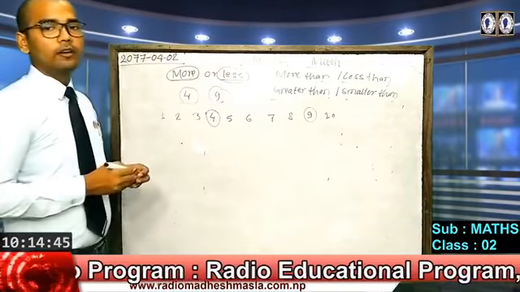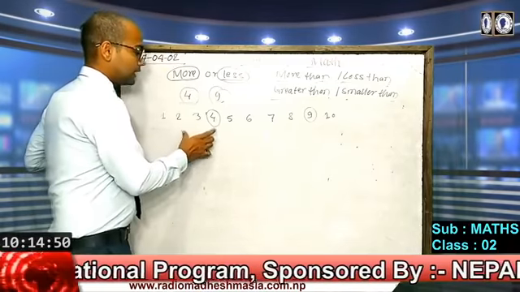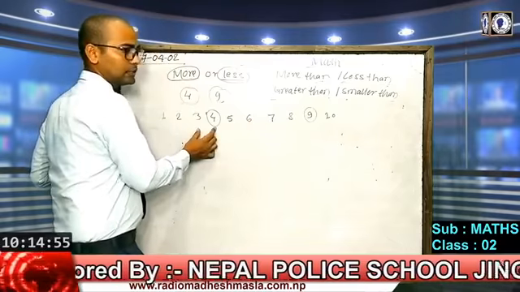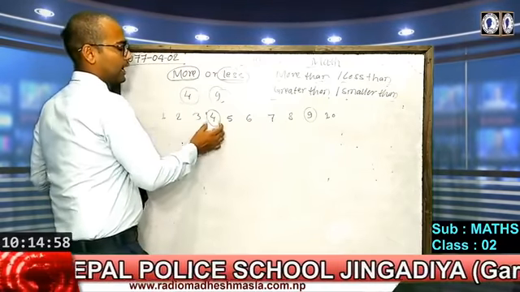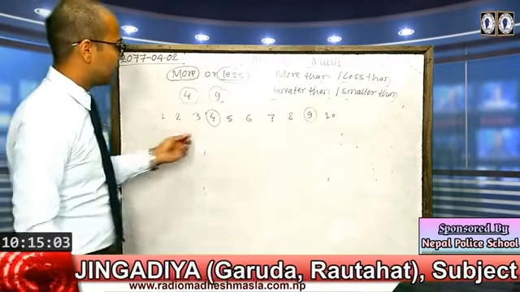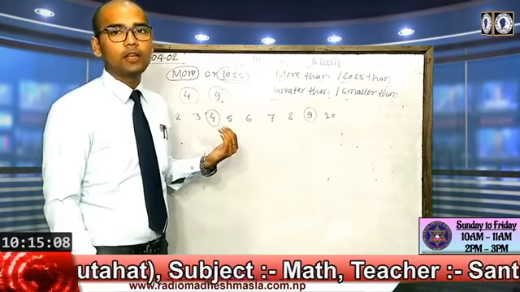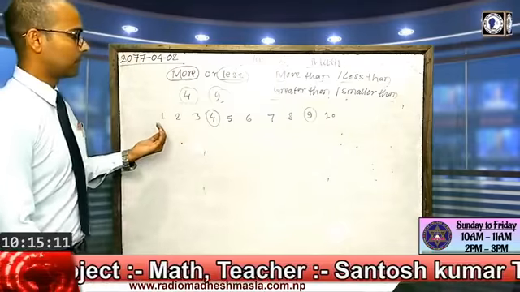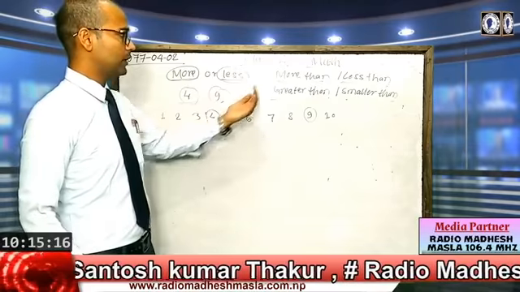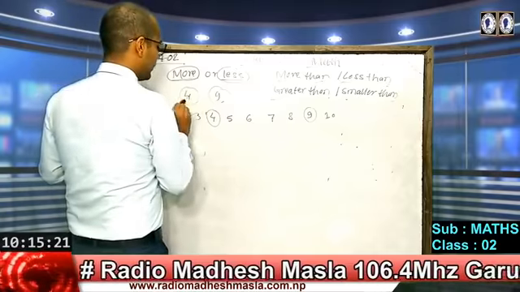Just focus here and listen carefully. 4 comes before 9, and 9 comes after 4. So remember one thing, the number which comes before the other number is the smaller number. The number which comes before is called the smaller number or less than the other one. So here we have given 4 and 9.